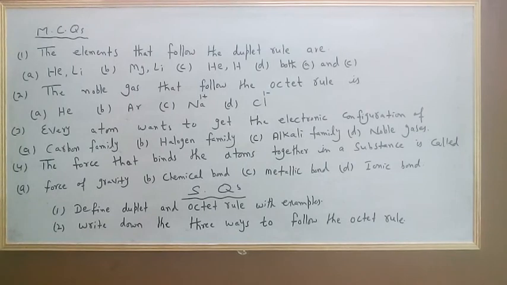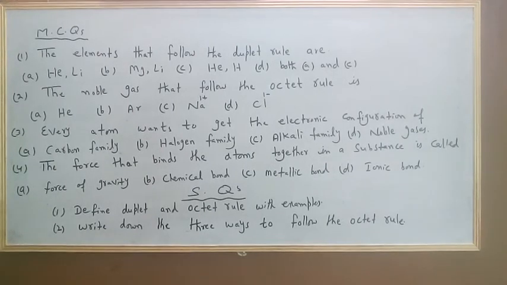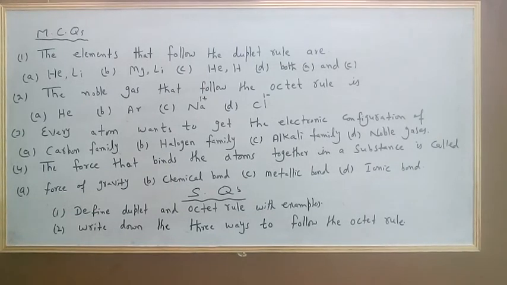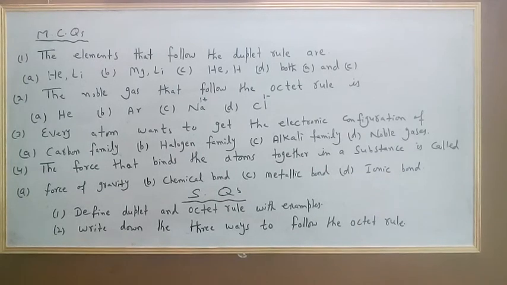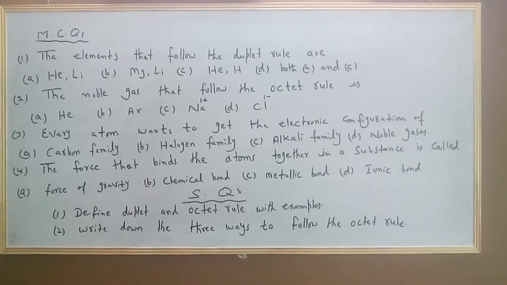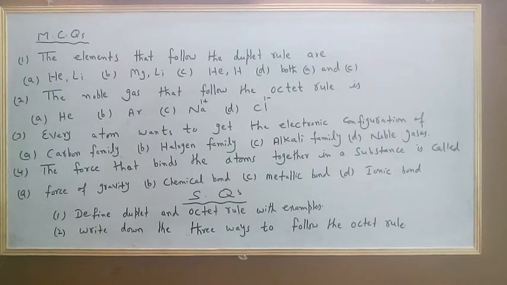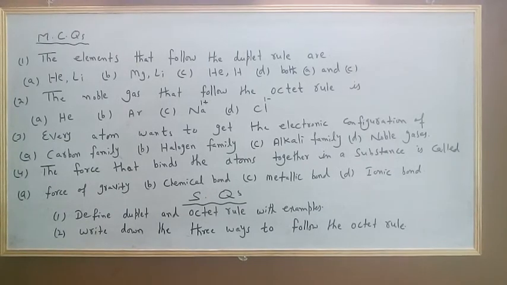The force that binds the atoms together in a substance is called A. Force of gravity, B. Chemical bond, C. Metallic bond, D. Ionic bond.